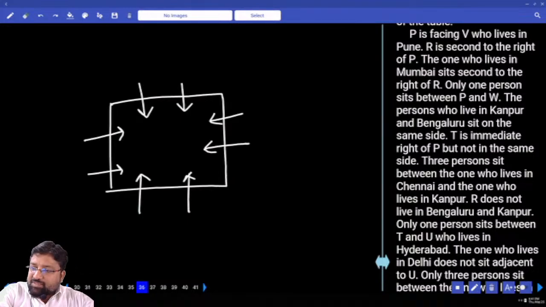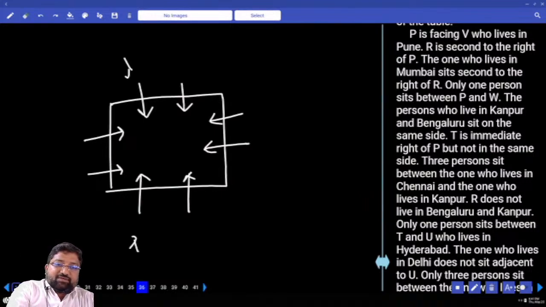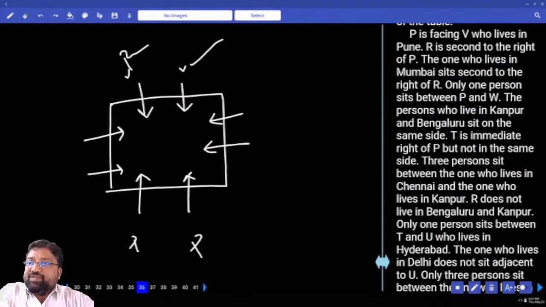Okay? First line: P is facing V who lives in Pune. How many possibilities do I have? Two possibilities. I can take P and V here. Pune, P, V, Pune.